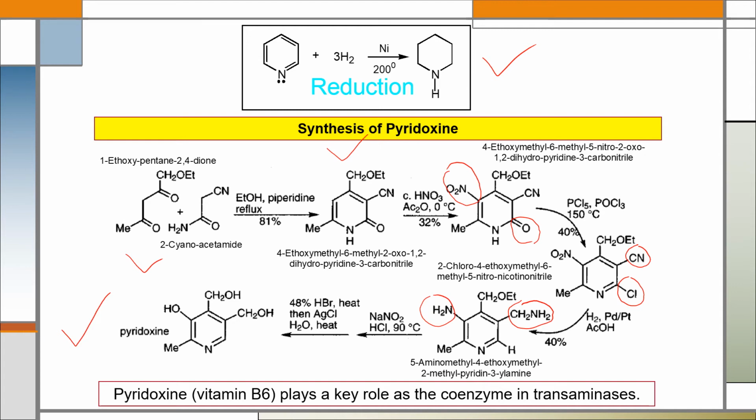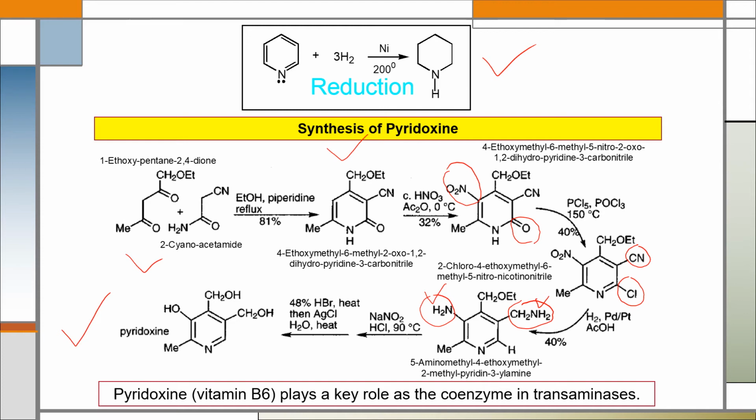After that, if we do diazotization reaction, both amino groups will be converted to hydroxyl groups, because here the temperature of the reaction mixture is 90 degrees centigrade, which is more than 5 degrees centigrade. We know that if we do diazotization and the temperature is more than 5 degrees centigrade, the amino group will be converted to a hydroxyl group, that is an OH group.